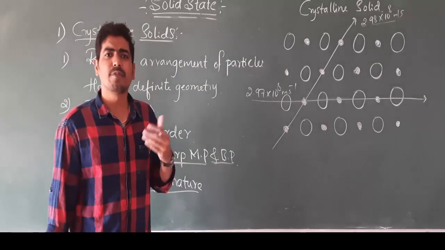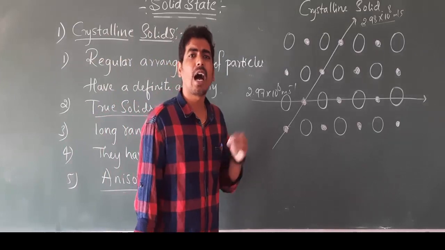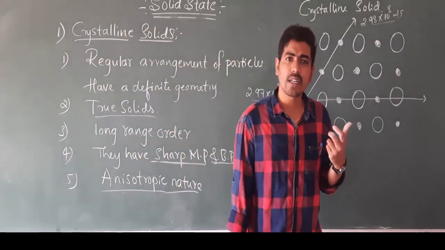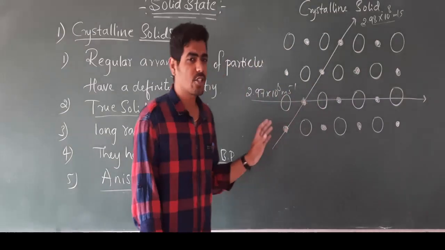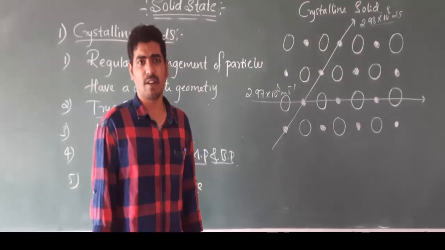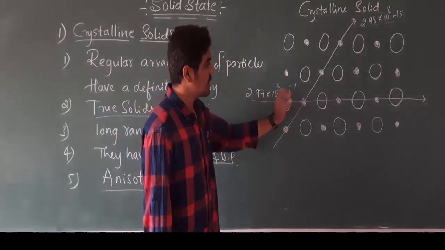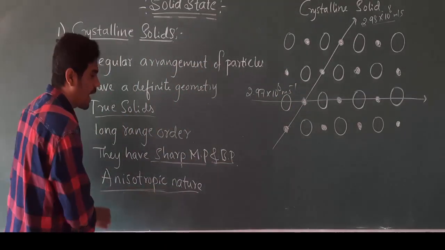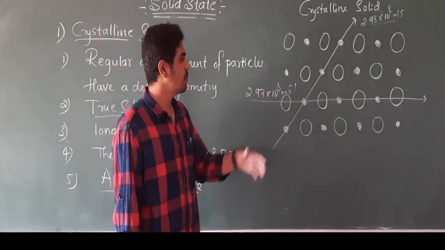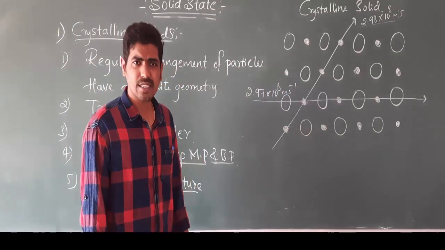Anisotropy means the physical property values are different when measured along different directions in the same crystal. Okay, this is the nature of a crystalline solid, that is anisotropic. That can be explained with the help of this example.